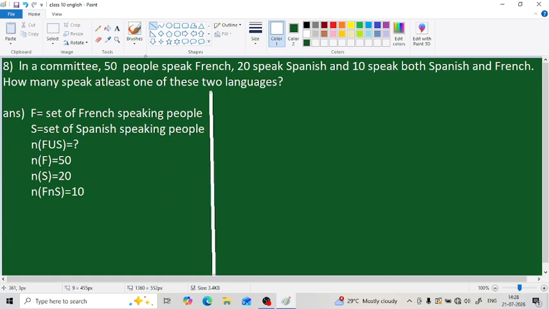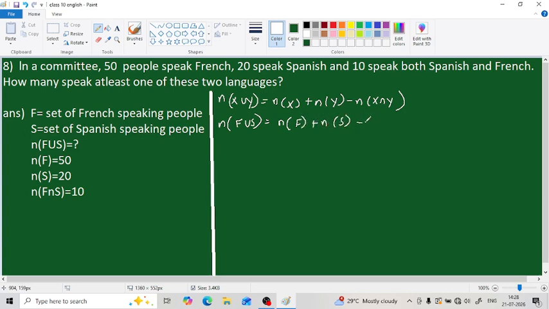If you don't know, first write the equation, then replace it. n of X union Y equals n of X plus n of Y minus n of X intersection Y. Now we are going to substitute F and S: n of F union S equals n of F plus n of S minus n of F intersection S.